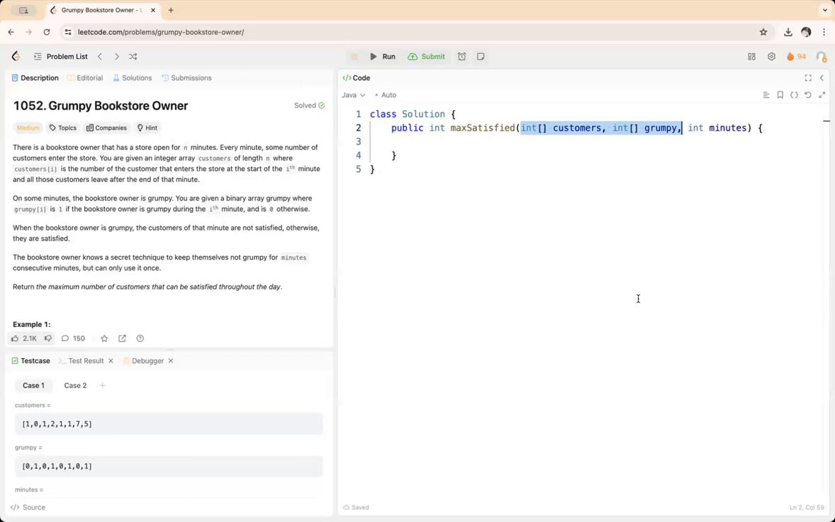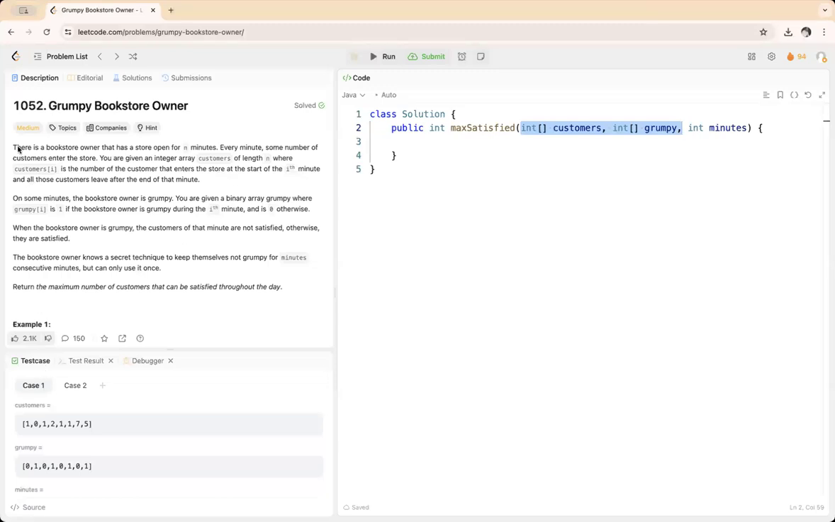Okay. But the bookstore owner knows a secret technique to keep himself not grumpy for minutes number of consecutive minutes. This minutes value is an int, and he can keep himself happy for these consecutive minutes, but he can use it only once. Now we have to tell him the maximum number of customers that can be satisfied throughout the day. So it's very simple, I'll share the idea of this problem.